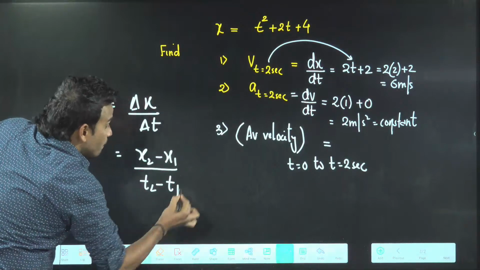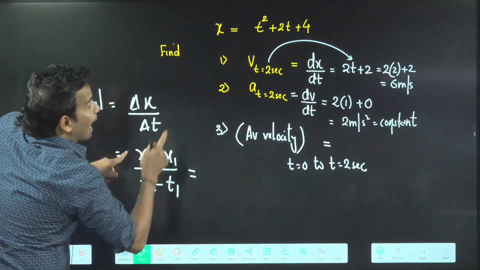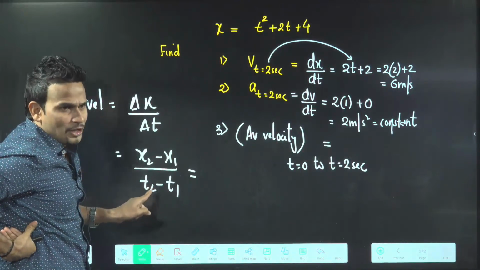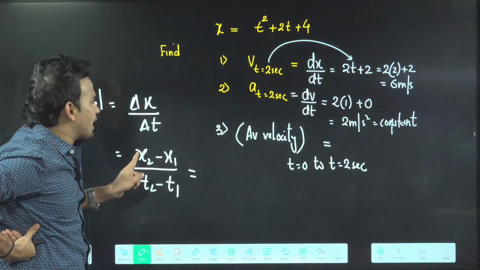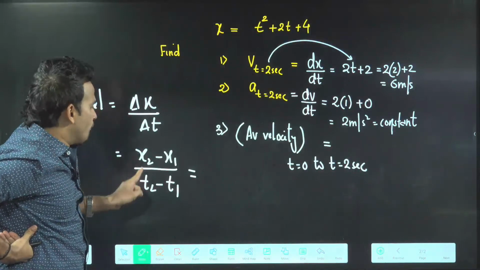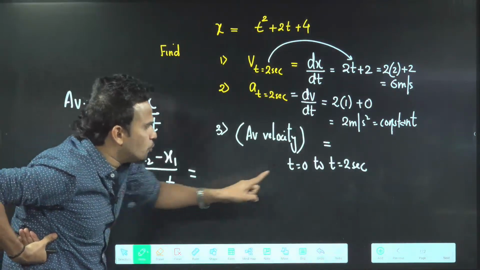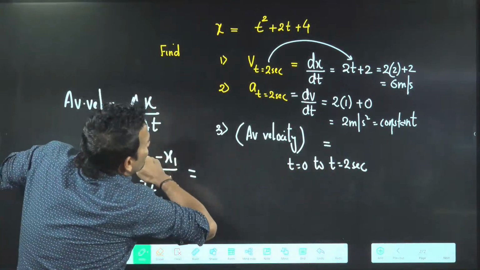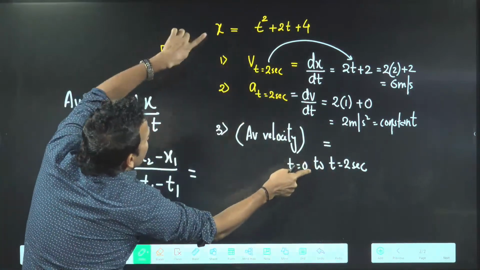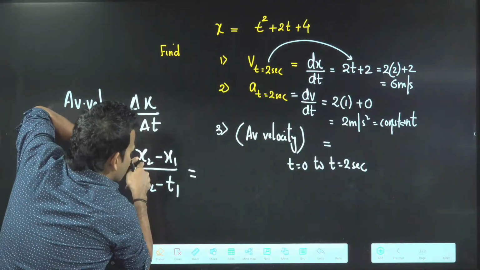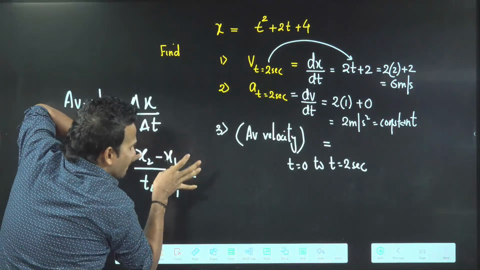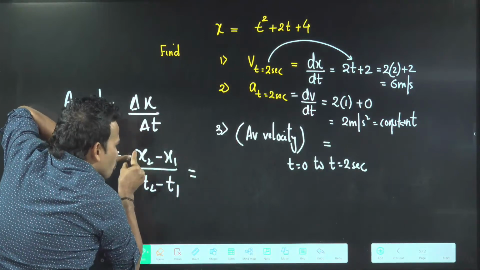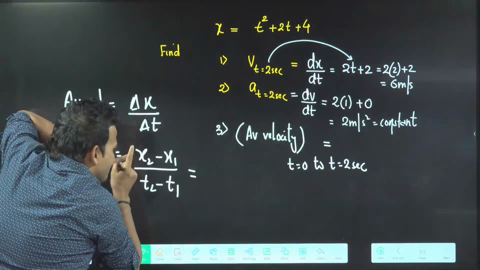What is x2? x2 means the value of x when time is t2. And what is t2? t2 is 2 seconds. So here you put the value of x. x2 means when time is final, x1 means when time is initial. That is the meaning of x2 minus x1. x2 means the value of x when time is 2 seconds.